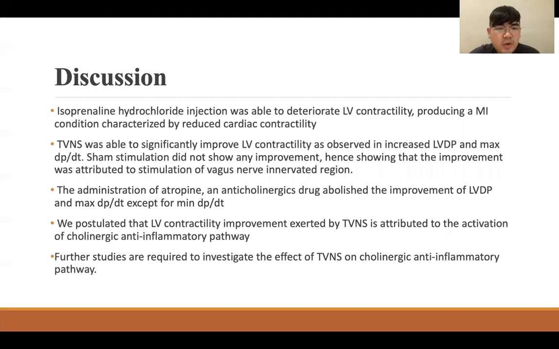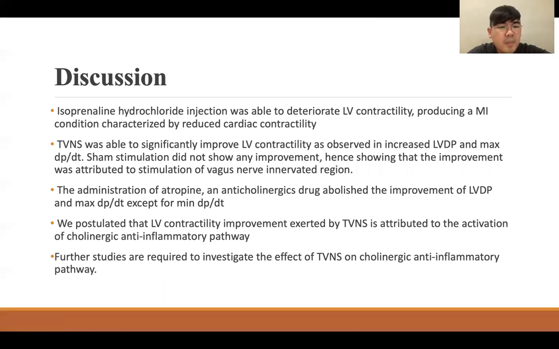So isoprenaline hydrochloride injection was able to deteriorate LV contractility, producing a MI condition characterized by reduced cardiac contractility. TVNS was able to significantly improve LV contractility as observed in increased LVDP and max dP/dt. Sham stimulation did not show any improvement, hence showing that the improvement was attributed to stimulation of vagus nerve innervated region.